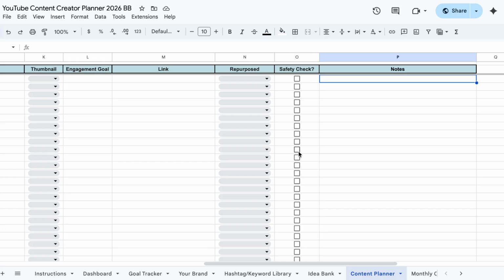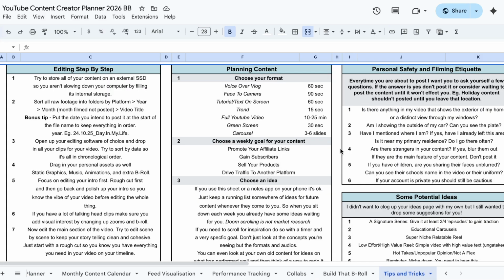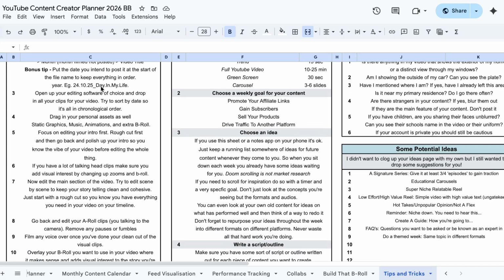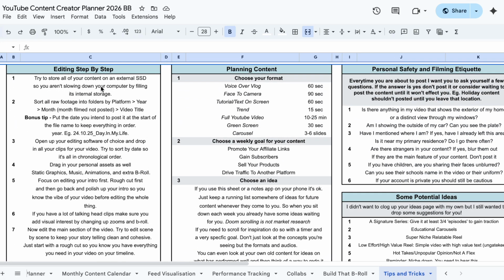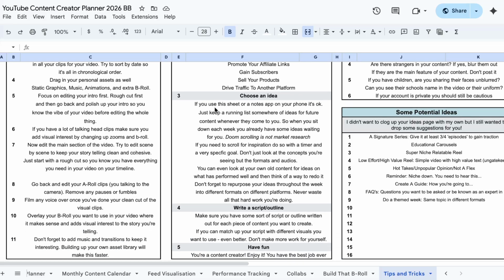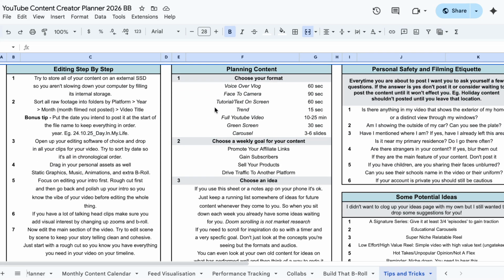Now, I will jump ahead just to explain what this is. So the safety check is from Tips and Tricks. So this is just a bunch of information for you. I've done like an editing step-by-step suggestion, a planning content step-by-step suggestion, but what safety check refers to is this section over here.